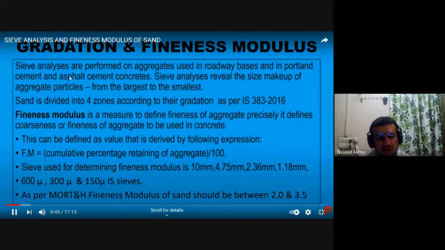We will find out the grading zones, but to know the coarseness or fineness of the particles of the sand, that is, whether it is coarser sand, finer sand or medium sand, we have to perform this fineness modulus test.